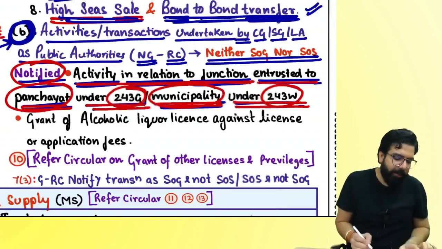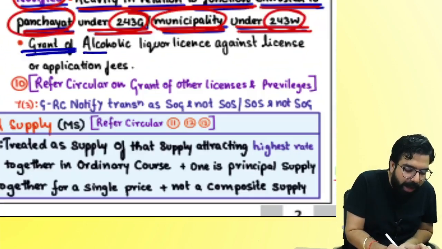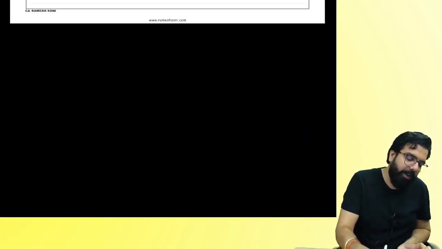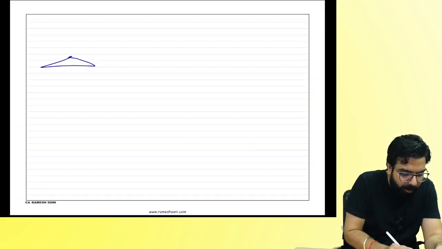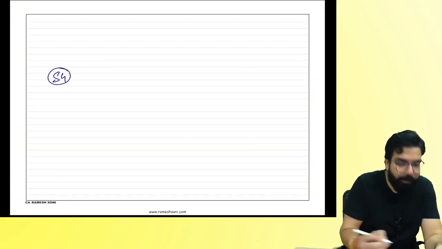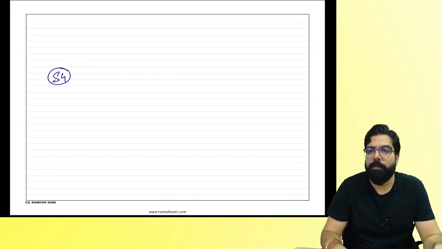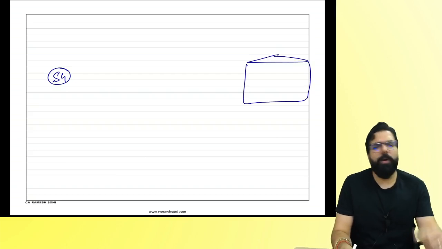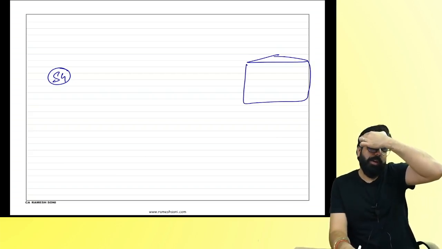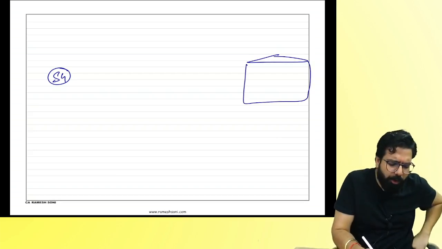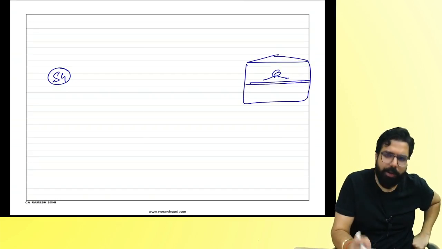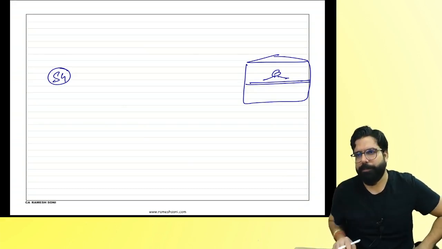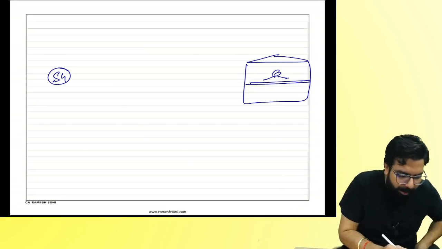One more activity which has been notified over here is grant of alcoholic liquor license against license fees or application fees. Everyone listen. This is the state government. For example, sir, your name? Afzal. This is Afzal over here. Okay. Now, for example, Afzal wanted to open, only for classroom purpose, everyone, an alcohol shop. Okay, only for classroom purpose. Now, the government will give him a license.